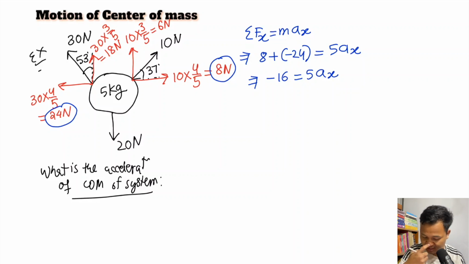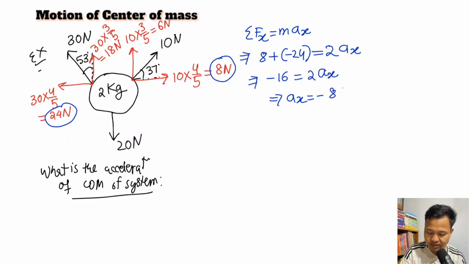The mass is 2 kg, so here I will have F equals to 2a. So this is 2ax. Therefore, what is ax? ax is equal to minus 8 meter per second square. Okay, so this is the acceleration along the x-axis.